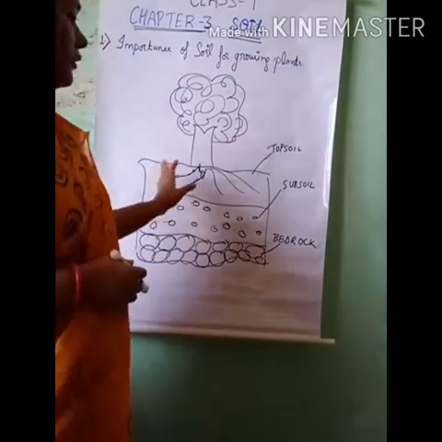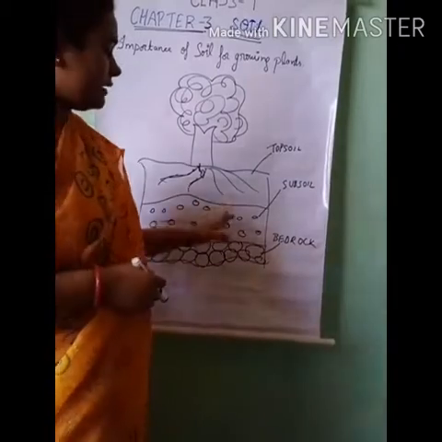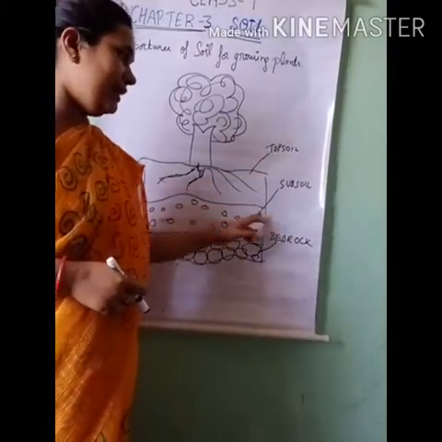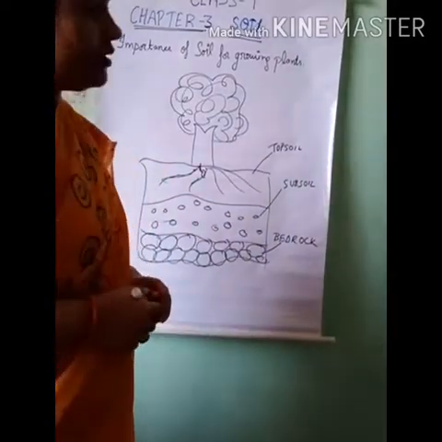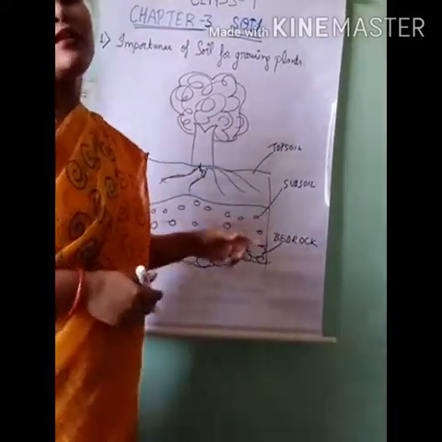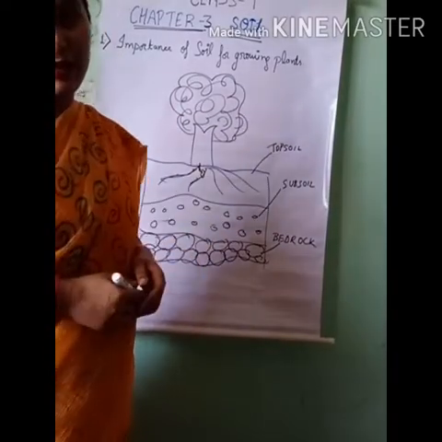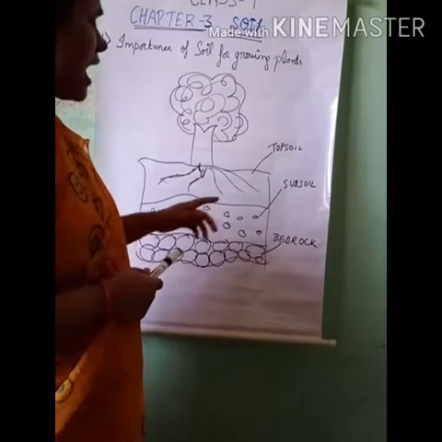Now, if we talk about the soil, soil is found in three parts. The first is the topsoil, the second layer is the subsoil, and the third layer is the bedrock. Now, the first layer of the soil, the topsoil, is darker in color.